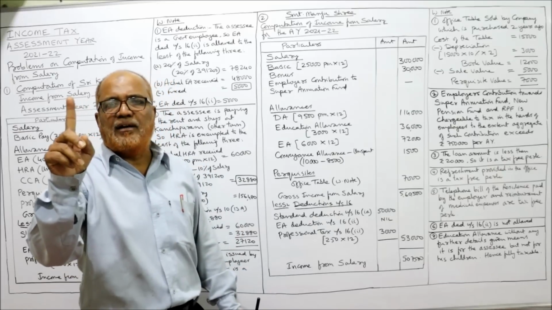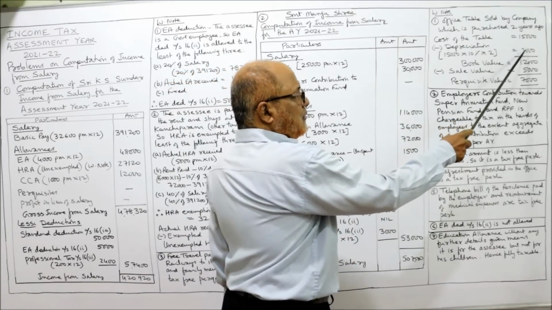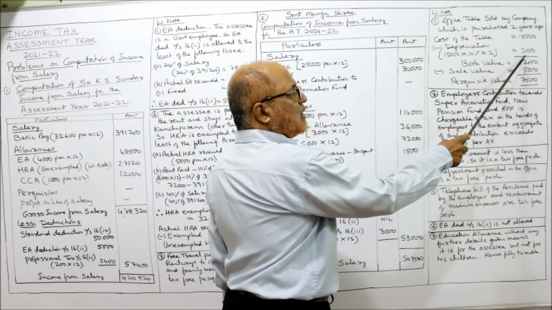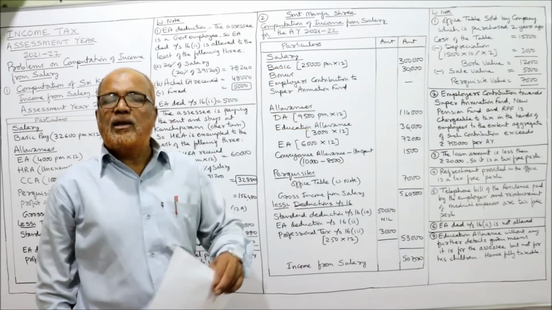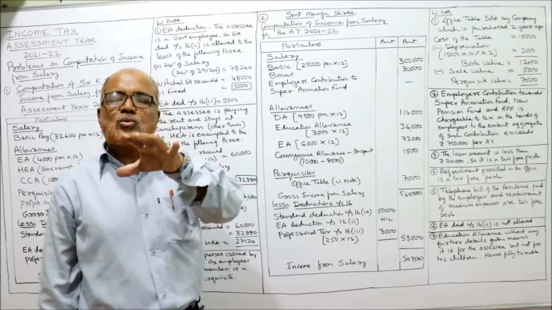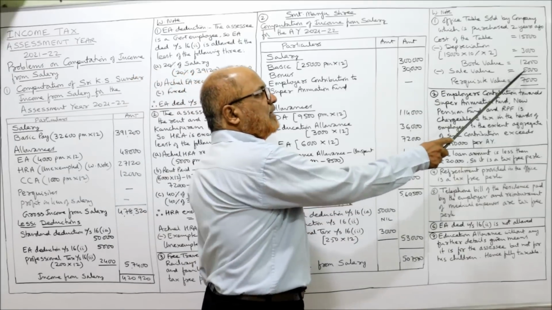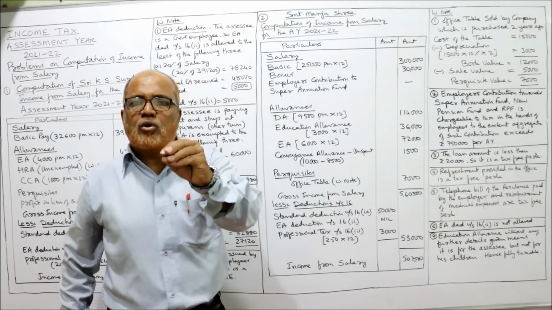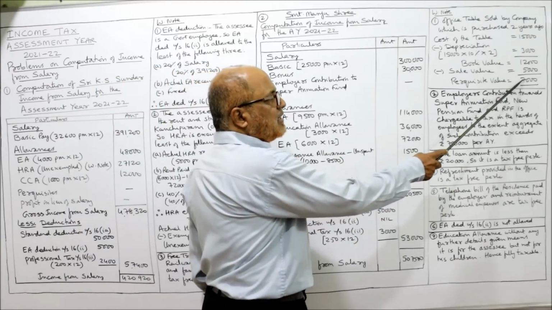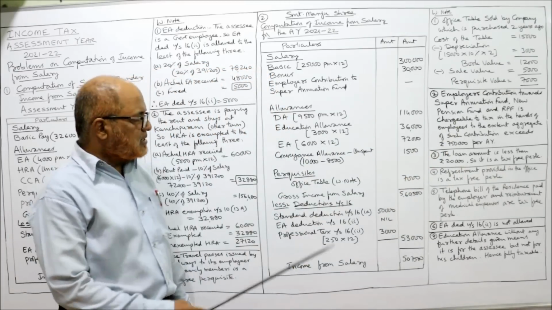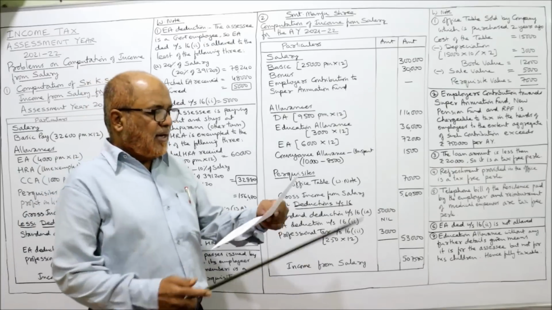For 1 year 1,500. For 2 years it is 3,000. So 15,000 was the cost, and 3,000 is the depreciation for 2 years. Book value is 12,000. The book value of the office table is 12,000, and this 12,000 worth of table was sold for 5,000. Sale value 5,000. Only for 5,000 rupees the company has sold it to the employee. The benefit to the employee is 7,000. The perquisite value is 7,000. Here, office table, working note 7,000. Next comes,